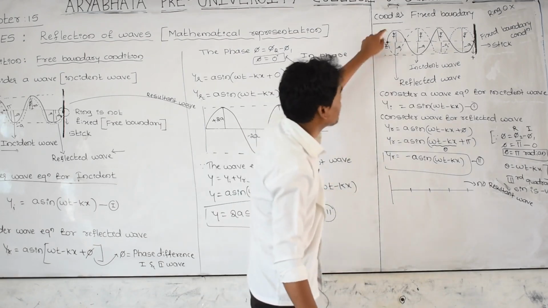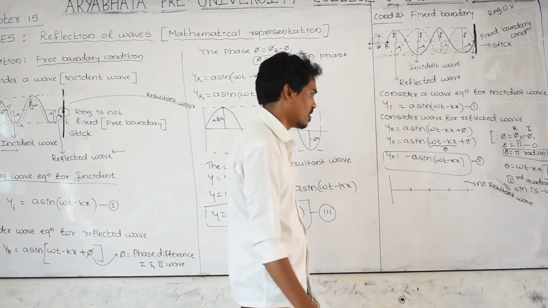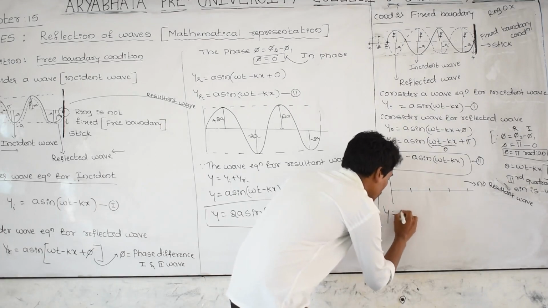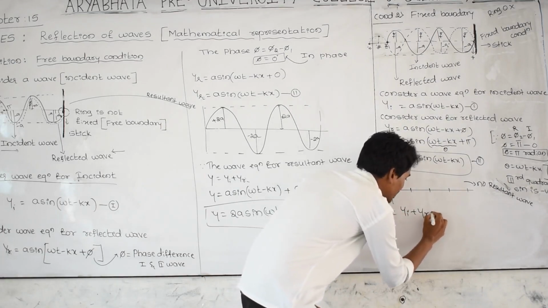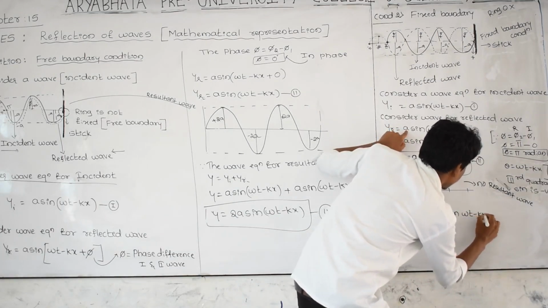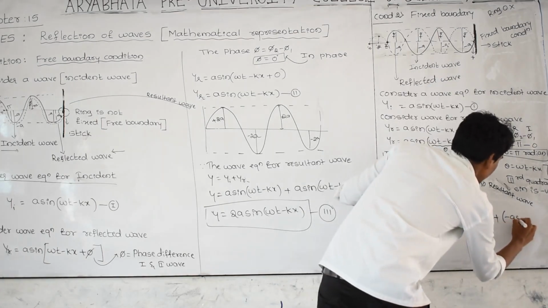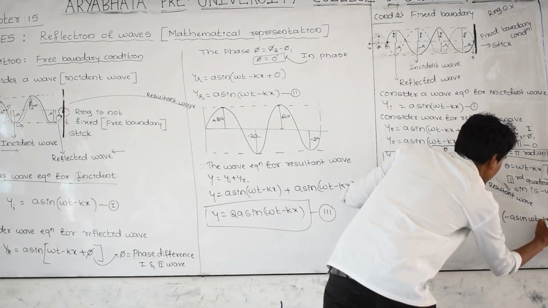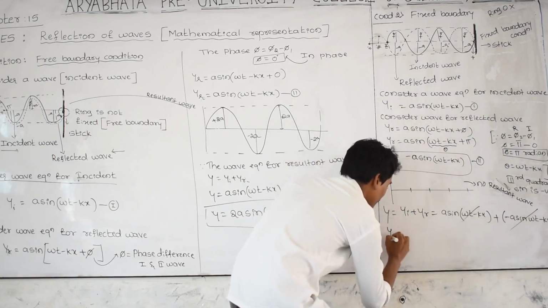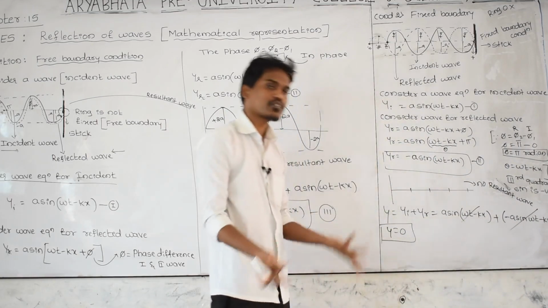Therefore when incident and reflected combine, the wave cancels, there is no wave energy. How come? Incident and reflected merged now. y is equal to y incident plus y reflected, that is a sin of omega t minus kx plus minus a sin of omega t minus kx, and these two get cancelled and y is equal to 0. See here, there is no wave, there is no displacement.